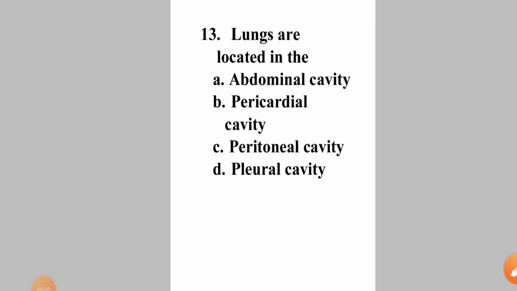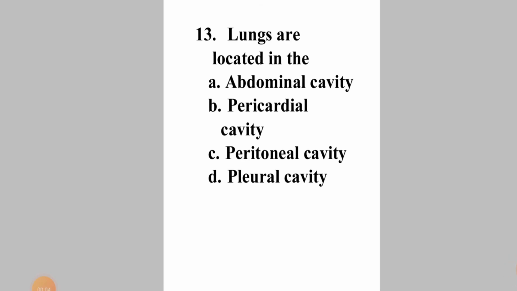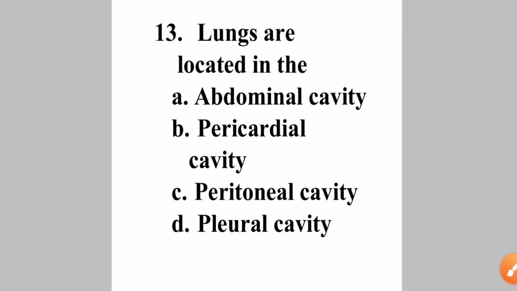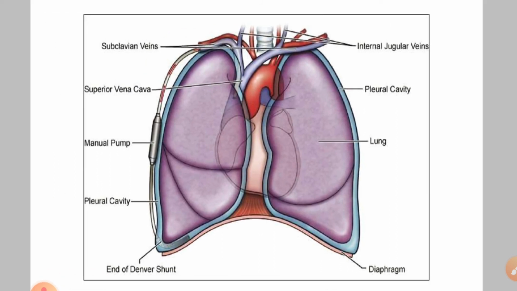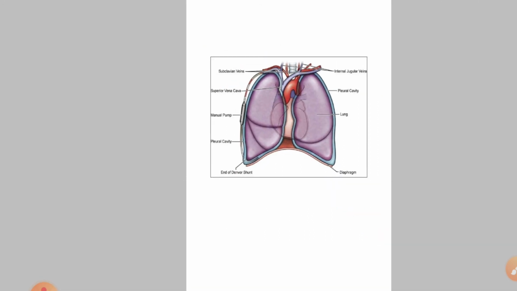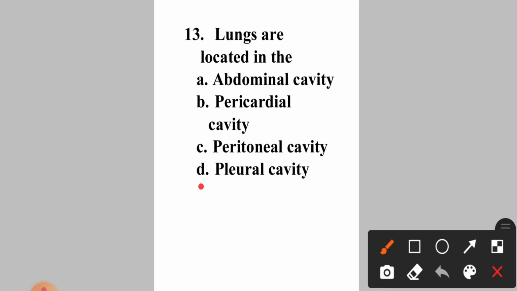Okay. Now come to question number 13. Lungs are located in the option A. Abdominal cavity, B. Pericardial cavity, C. Peritoneal cavity, D. Pleural cavity. Okay. So as you can see in the figure, the pleural cavity is surrounded by the rib cage, whereas itself surrounds the lungs. Right. So lungs are located in the pleural cavity, that is option D.